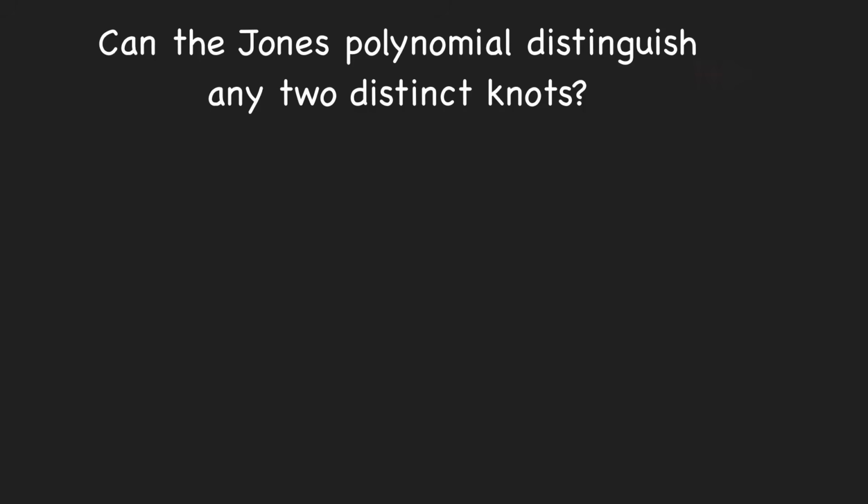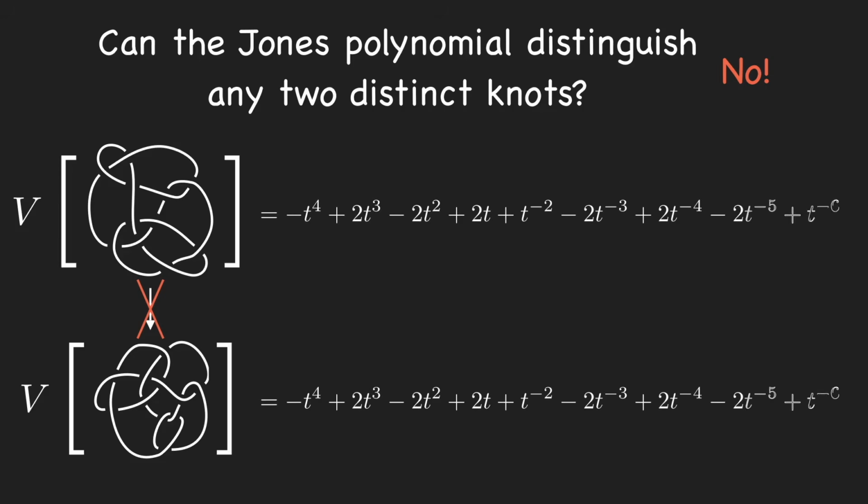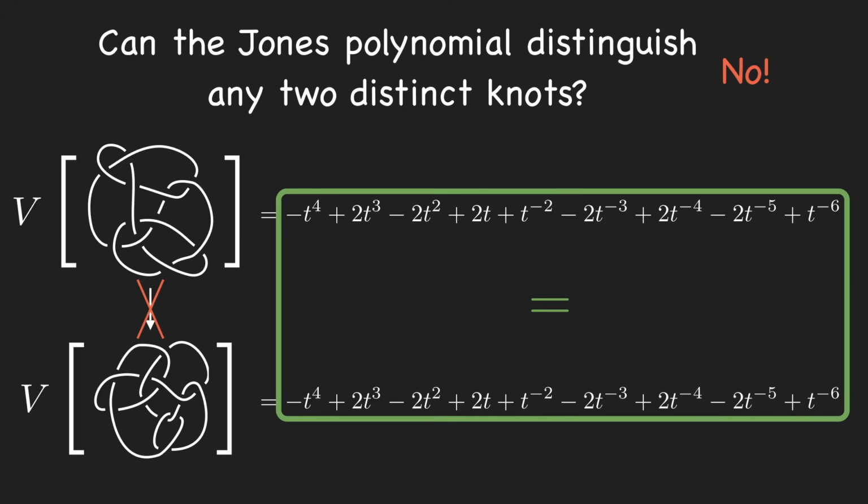One important question is whether or not the Jones polynomial can distinguish any 2 distinct knots. This is unfortunately not the case. For instance, it's known that these two knots are distinct, but their Jones polynomials are equal. So, while the Jones polynomial is quite powerful, it's not the end-all for knot invariance.